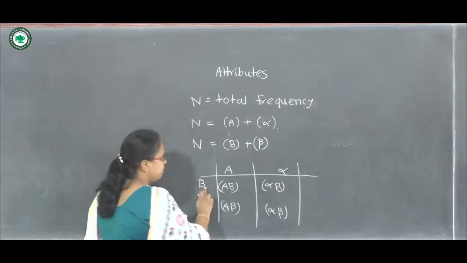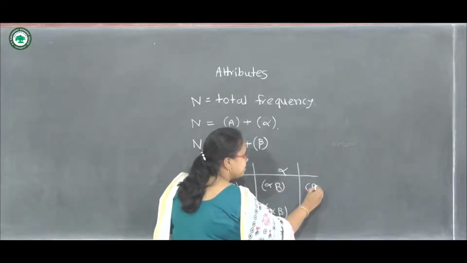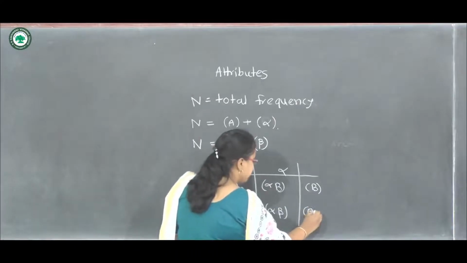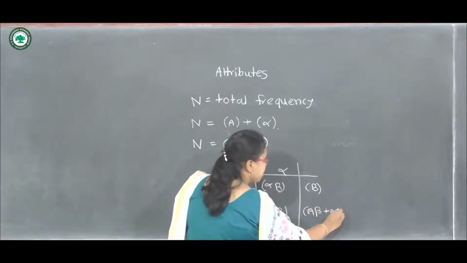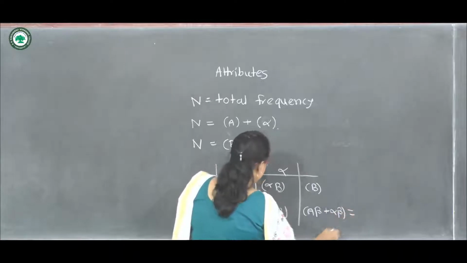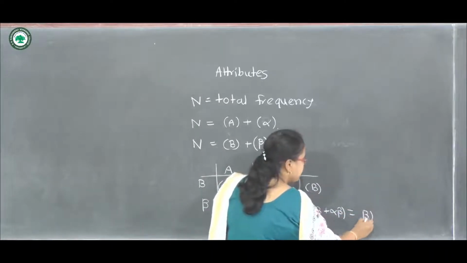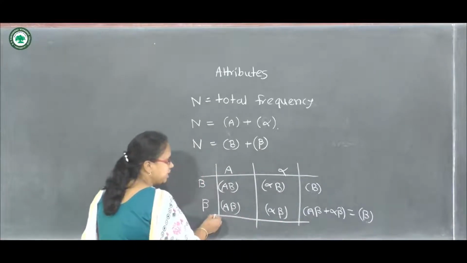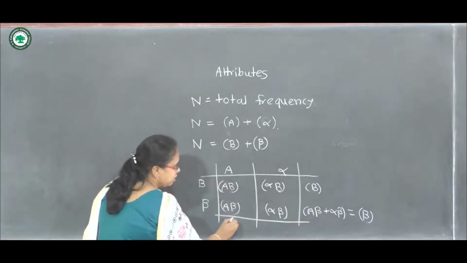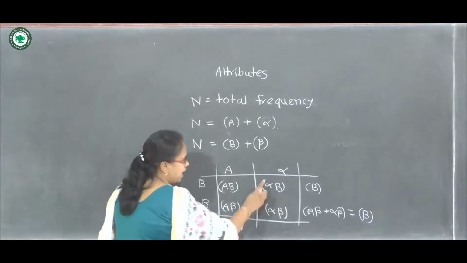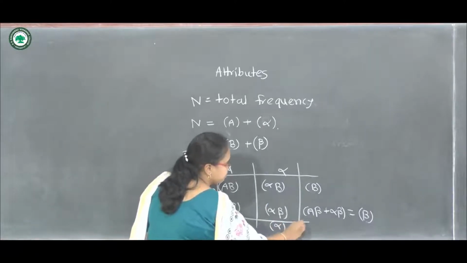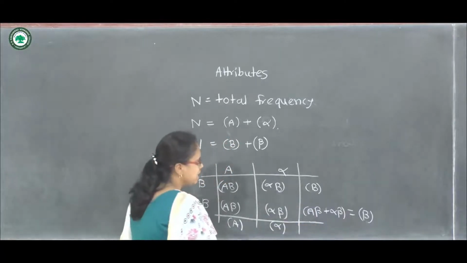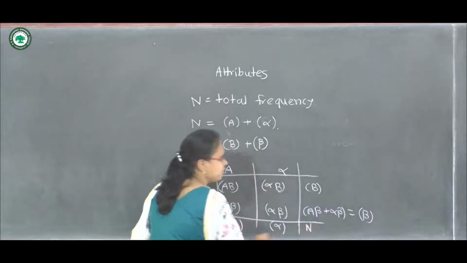If we add these two, it will give us the frequency of B. If we add these two frequencies, A beta plus alpha beta, this will be the frequency of beta. Again, if we take the additions vertically, this is the frequency of A and this is the frequency of alpha. And on both sides, if we take the addition of frequencies, it will give us the total frequency N.